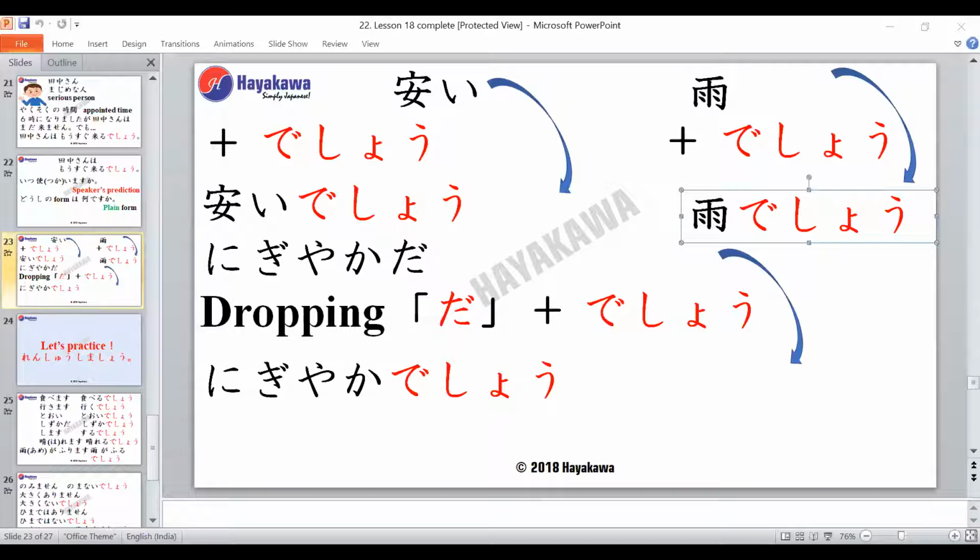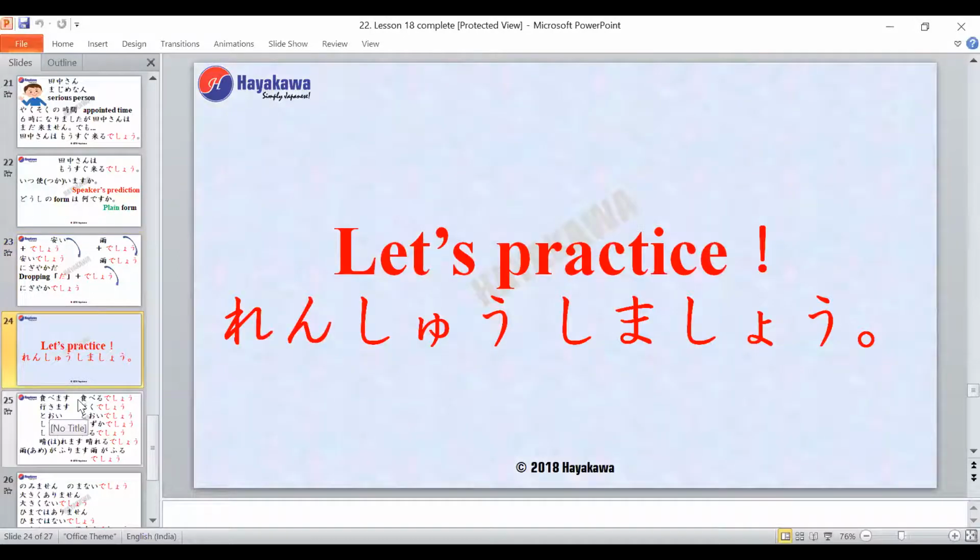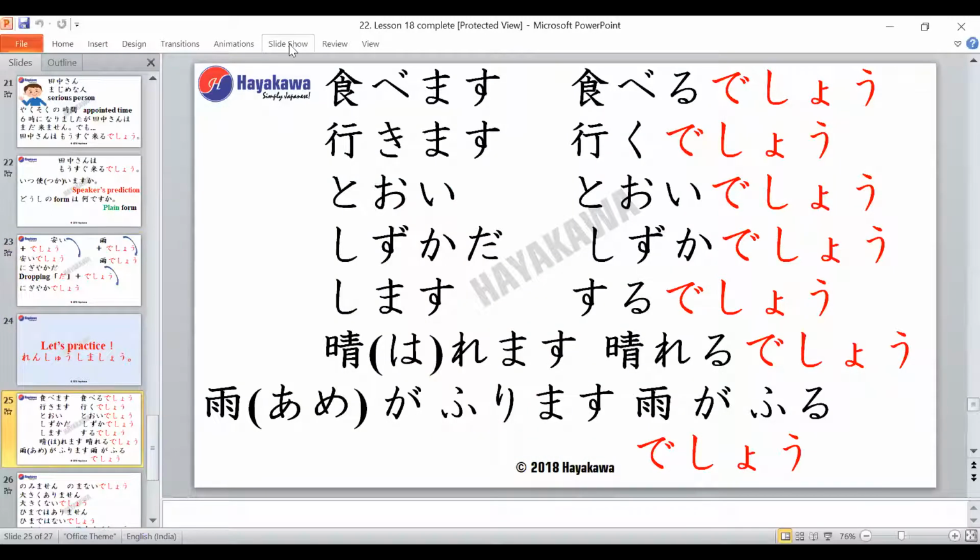So shall we practice this a bit? Hi, Sensei. Hi. So we have the verb tabemasu, which means to eat. So Siddharth-san, can you tell me what will be the form using desho? Taberu desho.